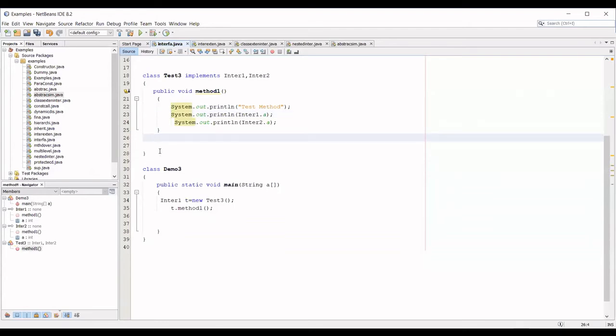So for an interface, you cannot create an object because an interface is 100% abstract. You cannot instantiate it. But you can instantiate the class which is implementing the interface. So you can have a reference variable for the interface. Through the reference variable, you can point to the object of the class which implements that interface, and through that reference variable, you can access only the methods available inside that particular interface. Is it clear? Any other doubt regarding this?